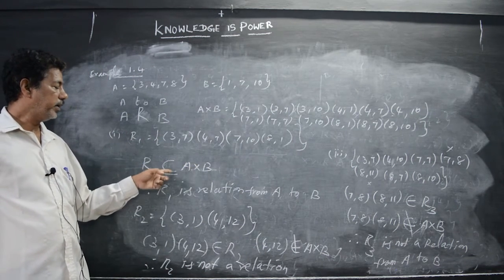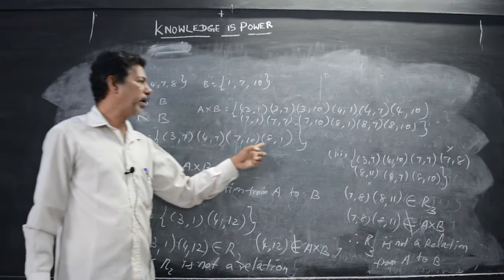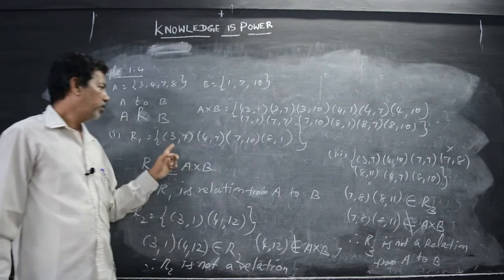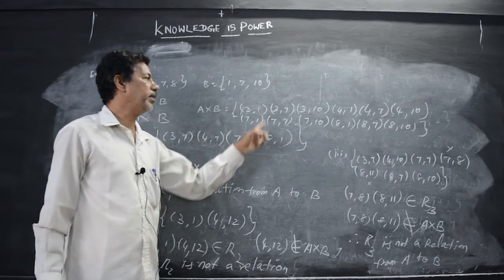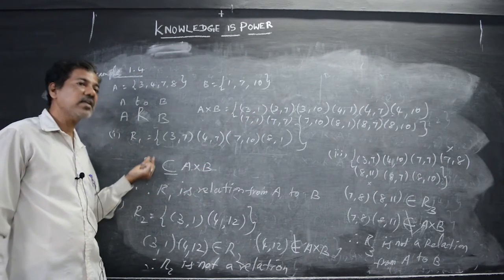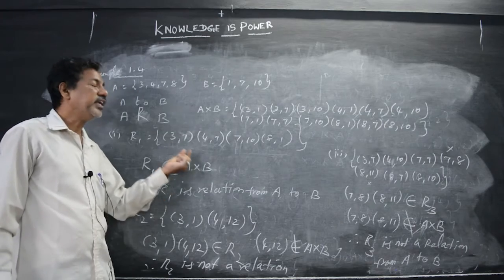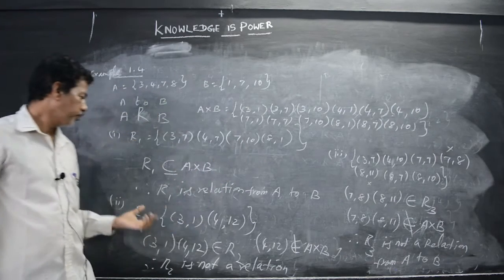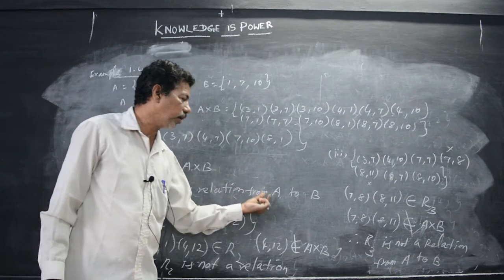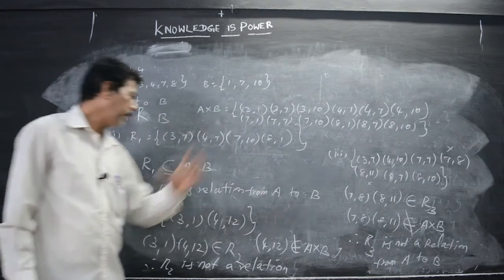Because all the elements present here are also present here. All these 4 elements are present in A cross B. That's why I wrote R1 is a subset of A cross B. So what is the answer? R1 is a relation from A to B.